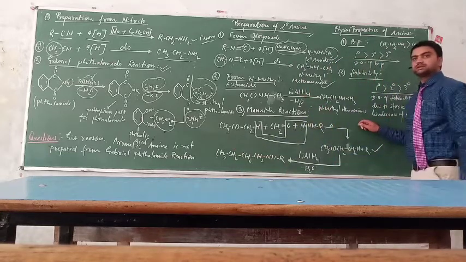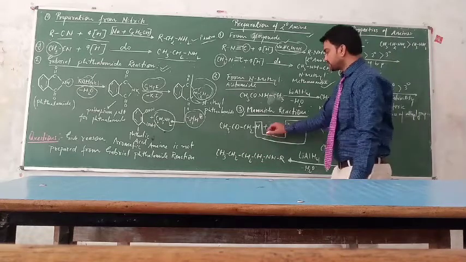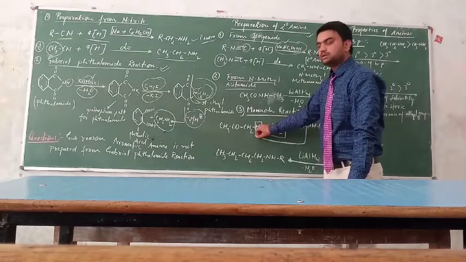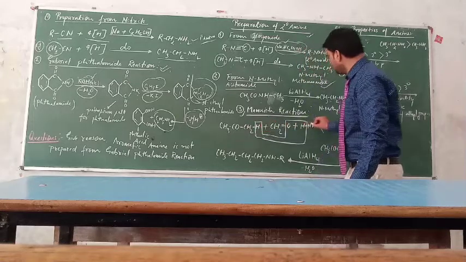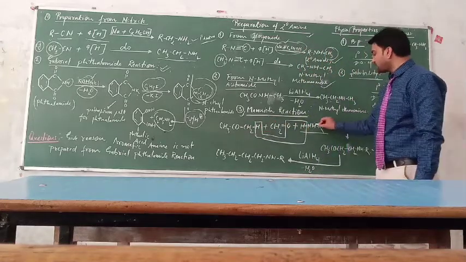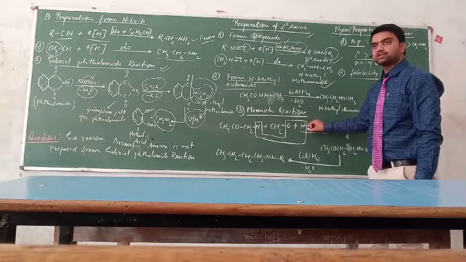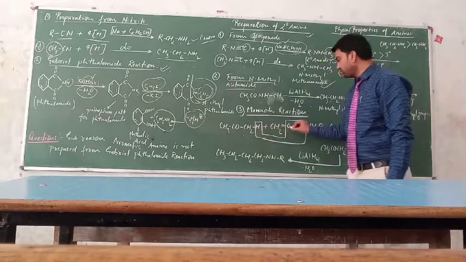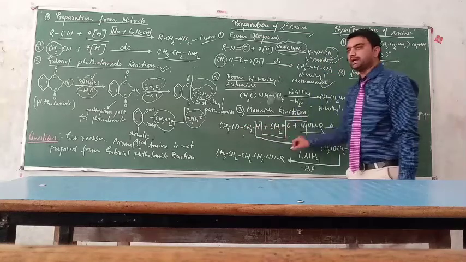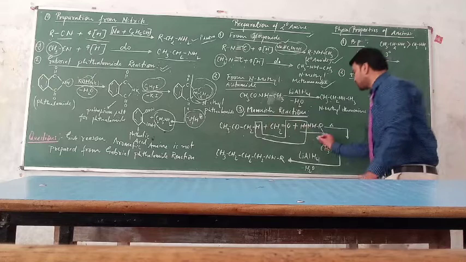Understand? Once again, this is the acetone. Clear? From the acetone, the one hydrogen, and this is the primary amine RNH2. One hydrogen from the primary amine and one hydrogen from the acetone and the oxygen from the formaldehyde, these all react to each other to form the water molecule.